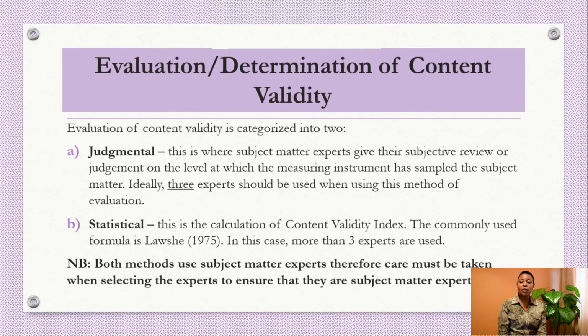How do we determine content validity? There are two main methods of determining content validity. The first one is judgmental, and the second one is statistical. Under judgmental, this is where subject matter experts give their subjective, and please note the word subjective, review or judgment on the level at which the instrument has sampled the